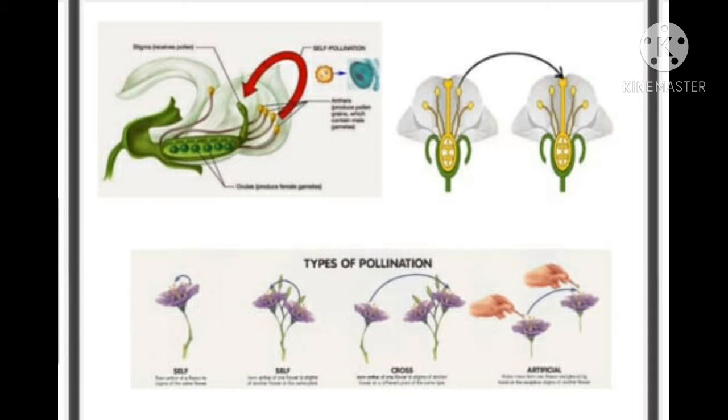Children, by this pic you can also observe how self and cross-pollination take place. Self-pollination means pollen grains fall on the stigma of the same flower. But in cross-pollination, the pollen grains have to be transferred and they fall on the stigma of another flower of the same kind.